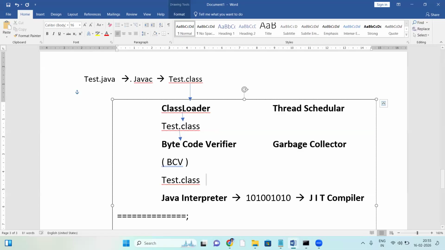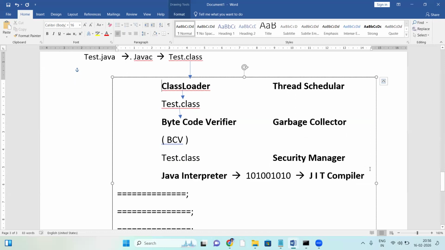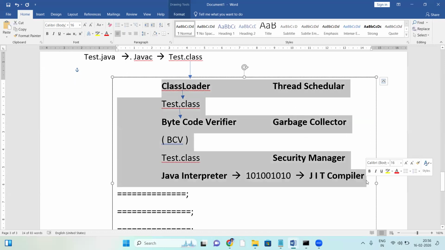One more component is the security manager, which provides security for Java applications. About Java security, we'll discuss later.